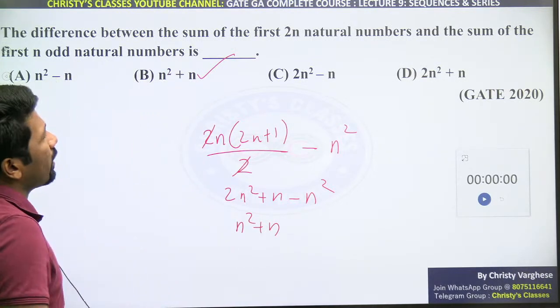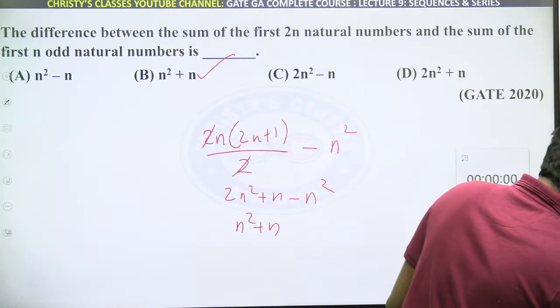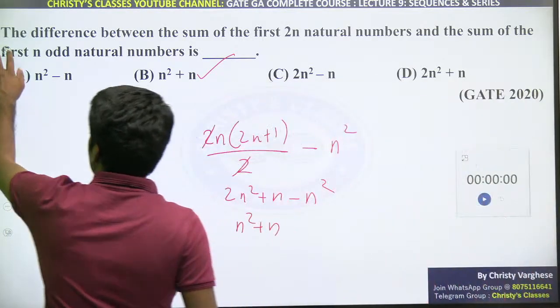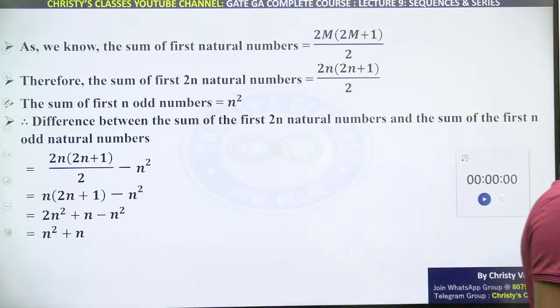But if you don't know that, how will you do it? I'll tell you a second method also. First method सबको clear है ना? n के जगह 2n लिखना है, that you please be careful. So this is a summary of the first method. ये तो clear है ना?